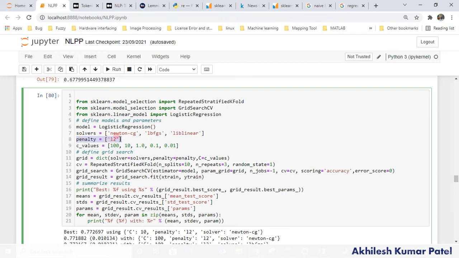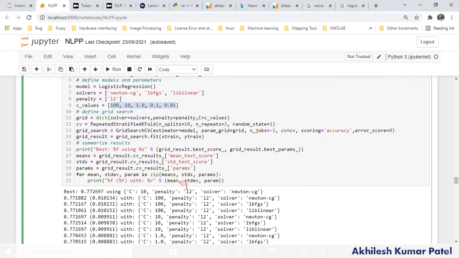So two are there. Ridge, and you can use Lasso, L1, also, right? Ridge and Lasso to remove the overfitting. Okay, so here is the C value. Some parameters are there for this logistic regression. So you can run this kind of code and there will be multiple combinations. Newton-CG with L2 and 100, Newton-CG with L2 and 10, LBFGS with 10, right? This liblinear one, right? With this, multiple combinations will be there.